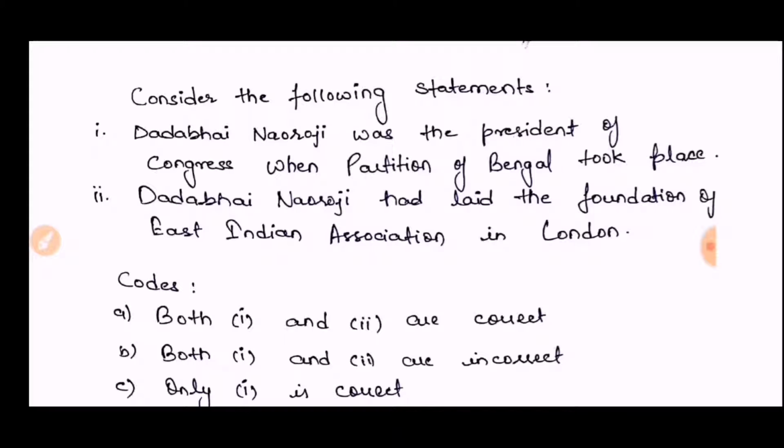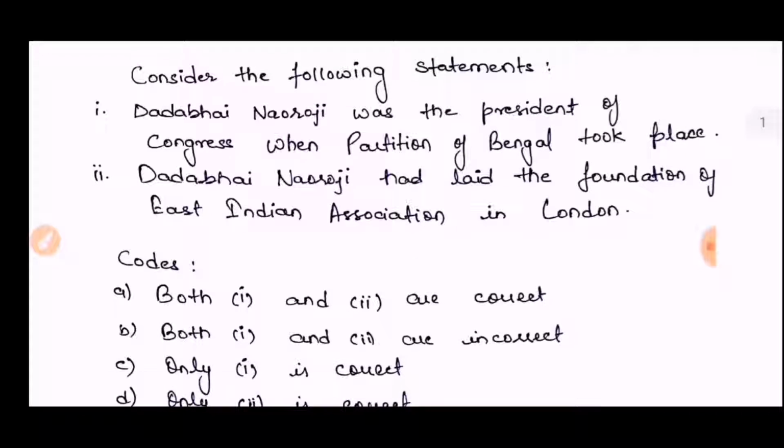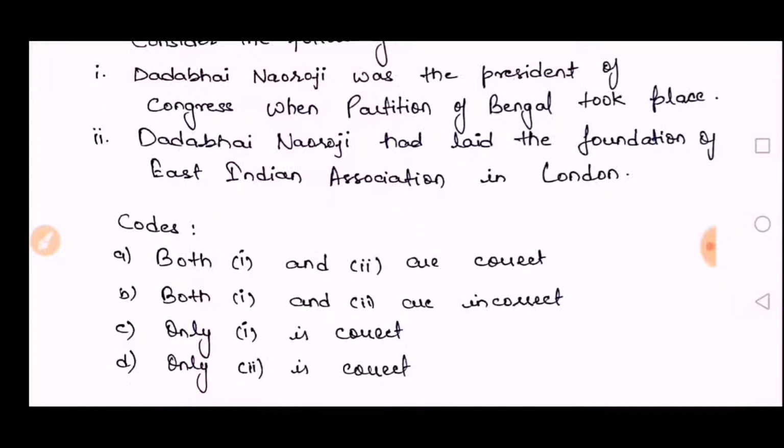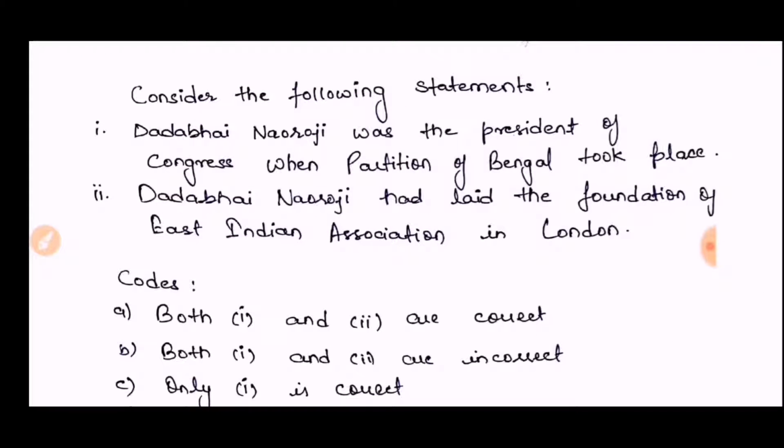Friends, let's start. Consider the following statements. The first statement is: Dadabhai Nauroji was the president of Congress when the partition of Bengal took place. The second statement is that Dadabhai Nauroji had led the foundation of the East Indian Association in Bengal. Friends, these are the two statements.